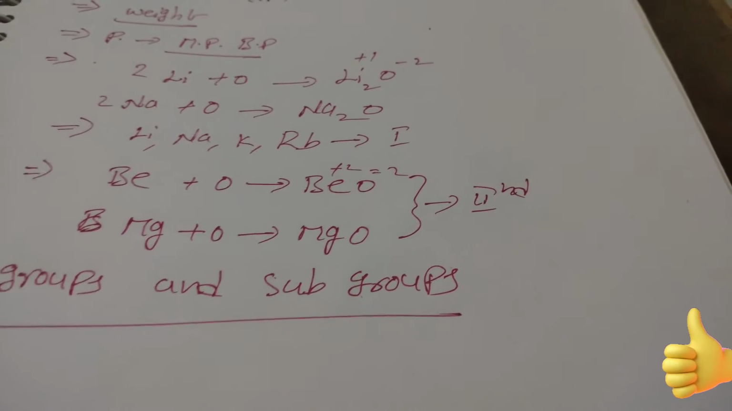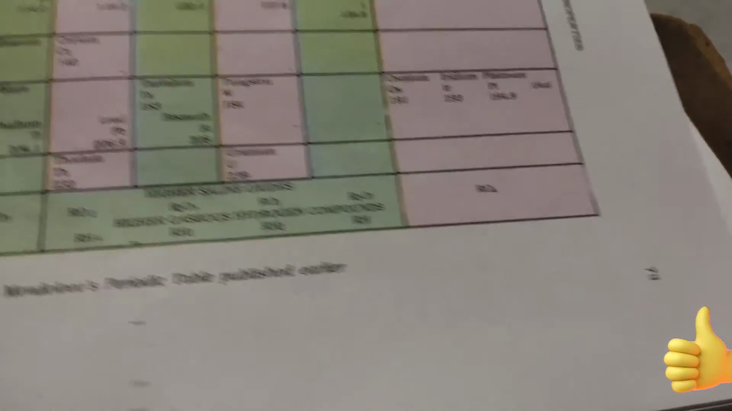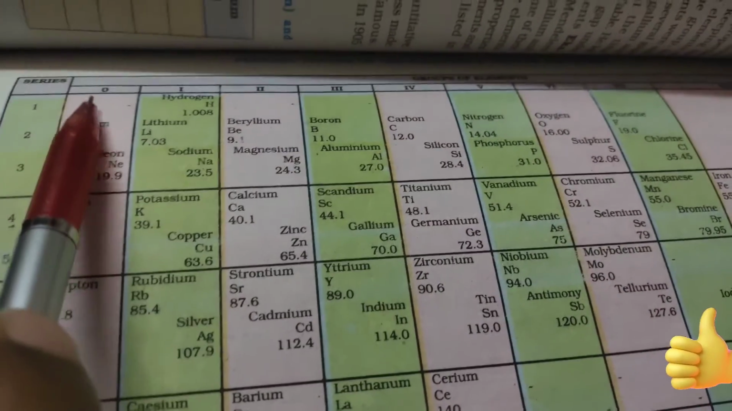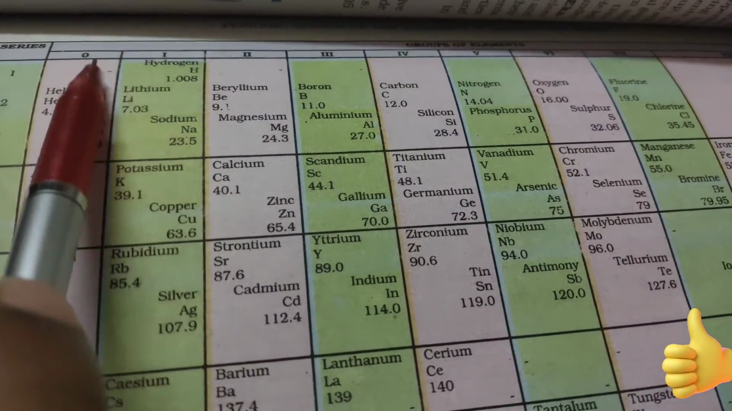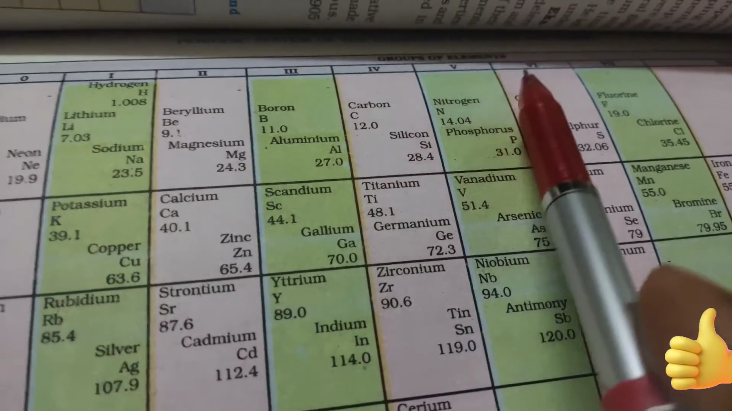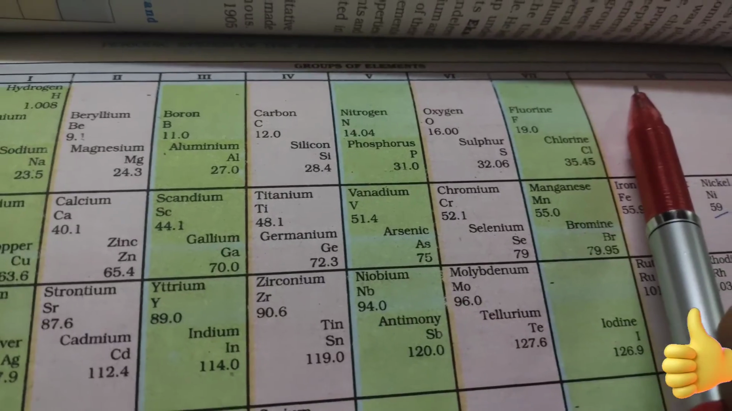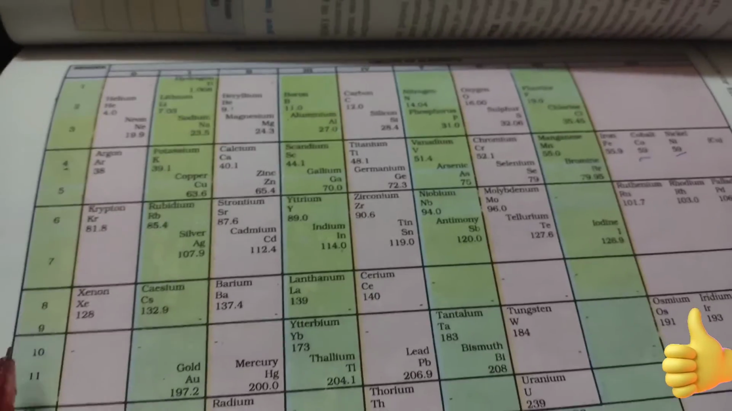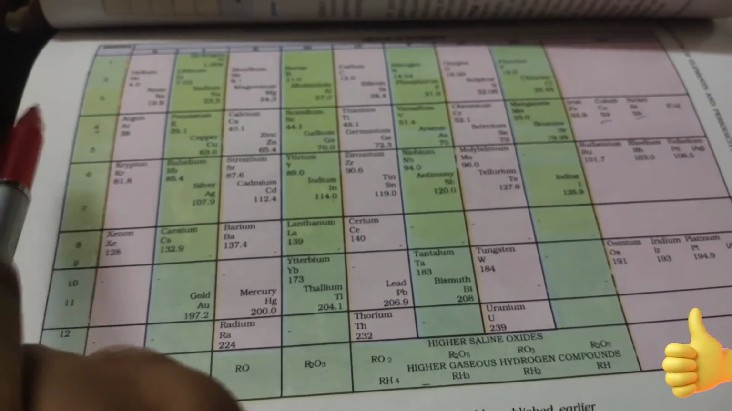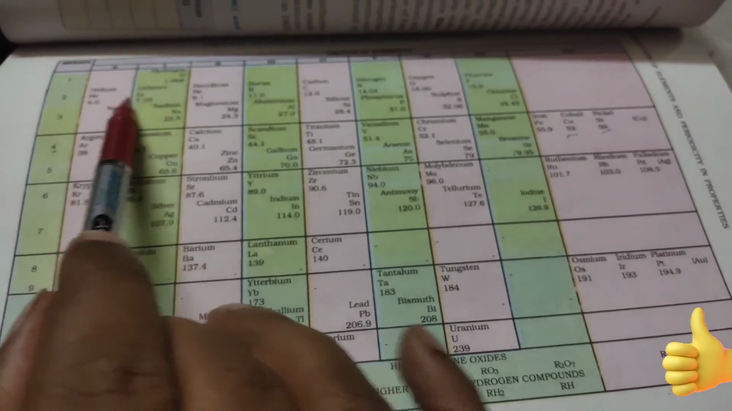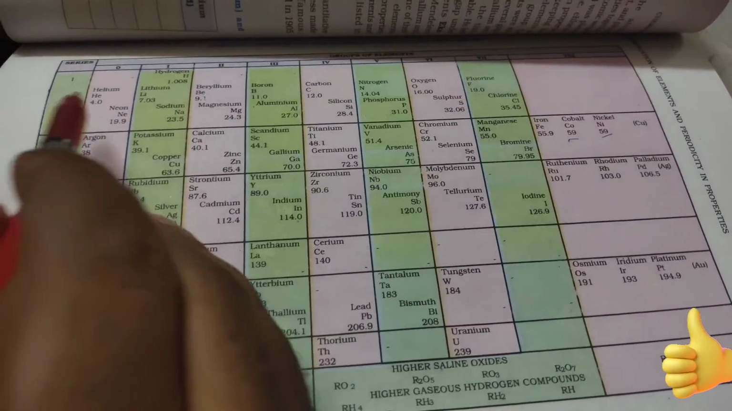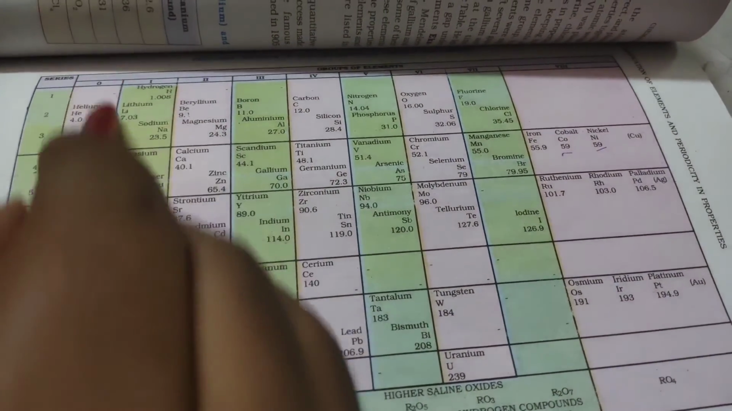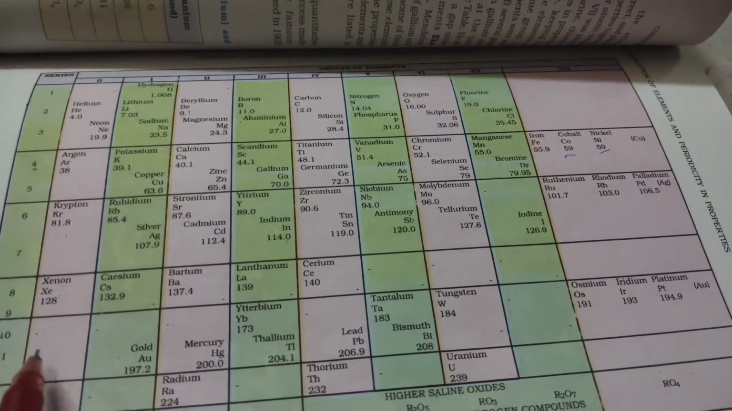Okay, now we will discuss the groups and subgroups. Look here: the group numbers are 0, 1, 2, 3, 4, 5, 6, 7, 8. So Mendeleev divided the entire set of elements into 8 groups and 7 periods. Elements with similar properties are placed into the same group, and elements with different properties are placed into the period.